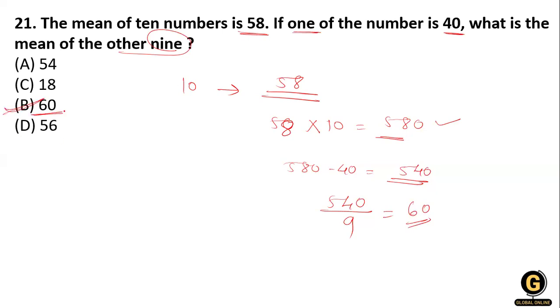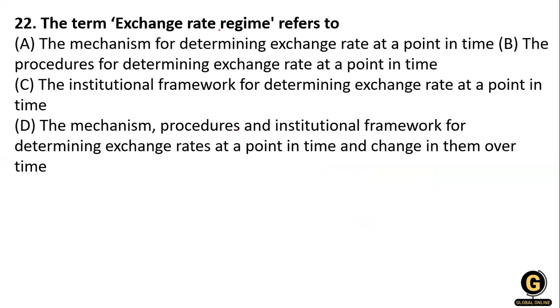Clear. The next question, the term exchange rate regime refers to, okay. So here the exchange rate regime, okay. There is a typing mistake in the options. The first, A option, is mechanism for determining the exchange rate at a point in time.